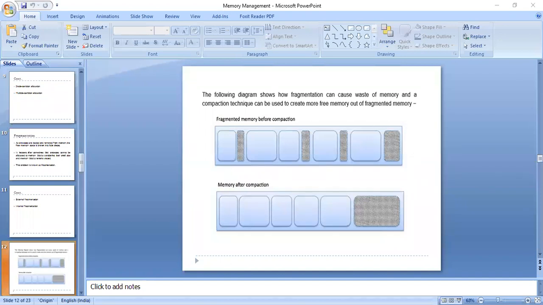So external fragmentation can be reduced by compaction, or shuffling memory contents to place all free memory together in one large block, so that it can be allocated to some other process and it can be reused. And internal fragmentation can be reduced by effectively assigning the smallest partition that is still large enough for the process.